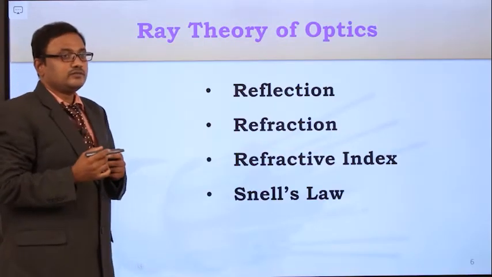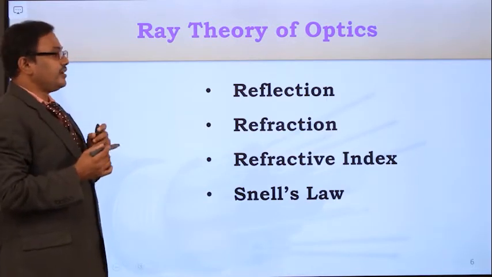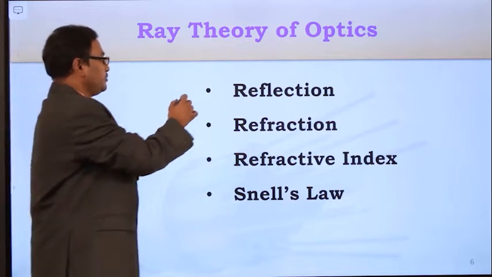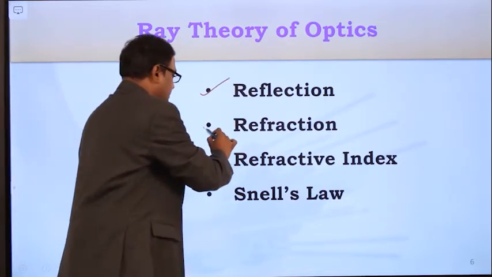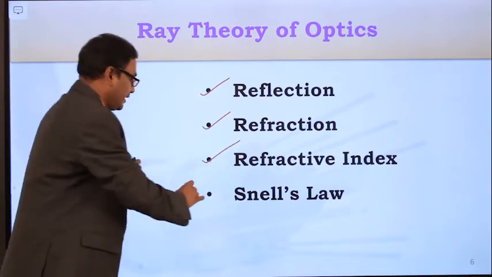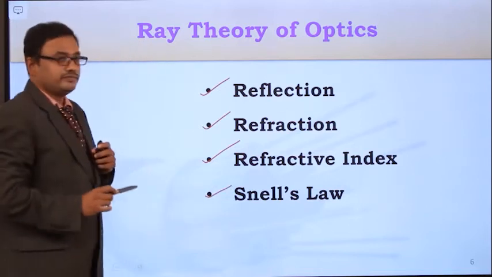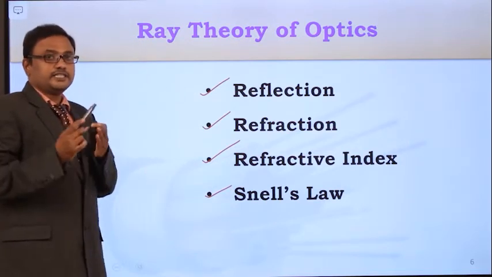Now let us see what ray theory is. In this ray theory of optics, we are going to learn what is reflection, what is refraction, what is the refractive index, and what is Snell's law. Reflection: consider the mirror.